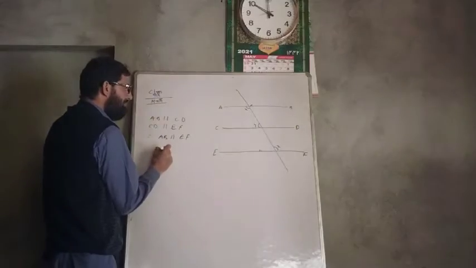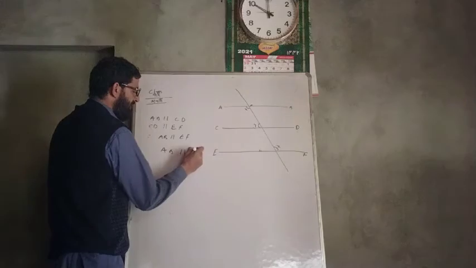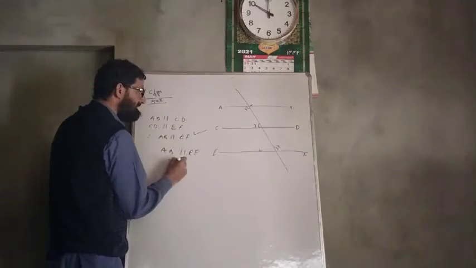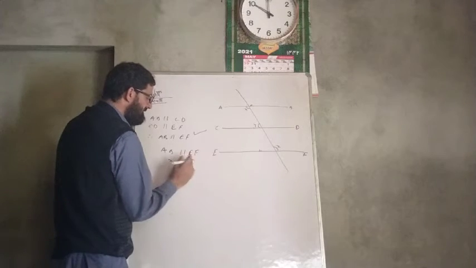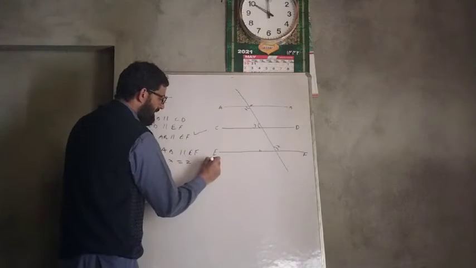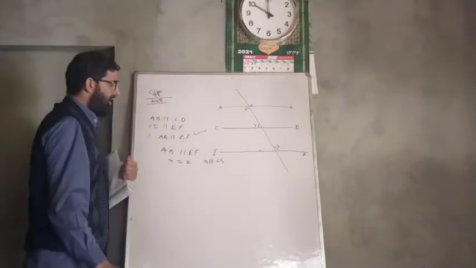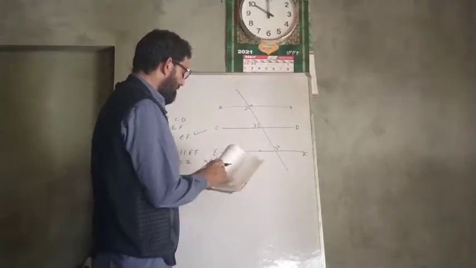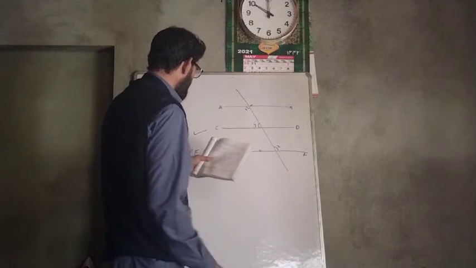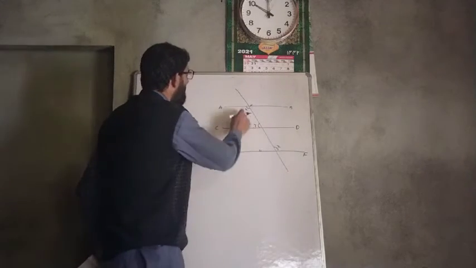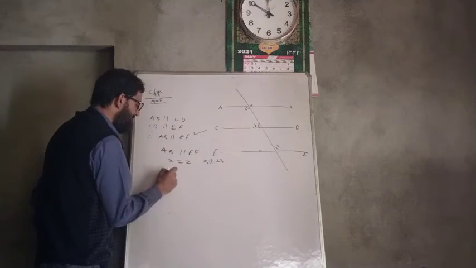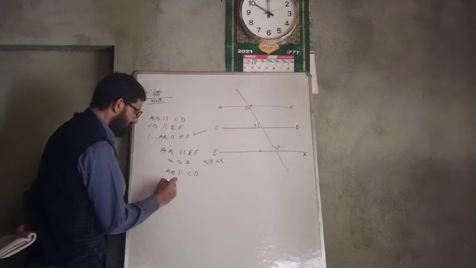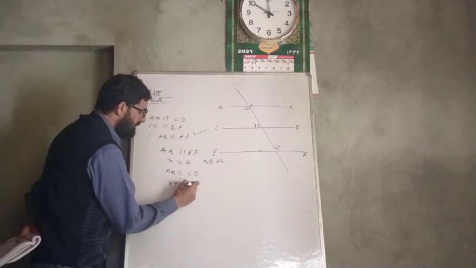Now see, AB is parallel to EF. We have proved it. When AB is parallel to EF, therefore angle X is equal to angle Z. These are alternate angles. So X is equal to Z. Now, AB is also parallel to CD. So X plus Y is equal to 180.